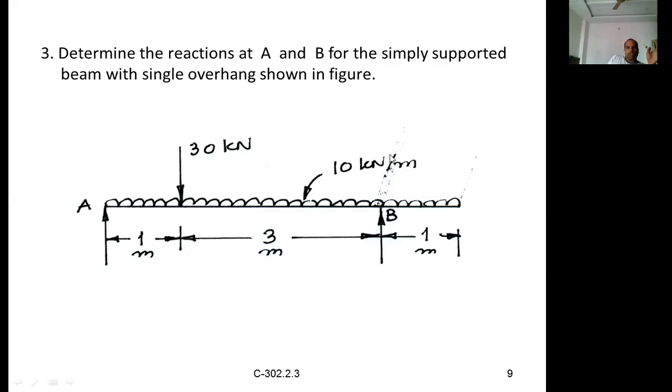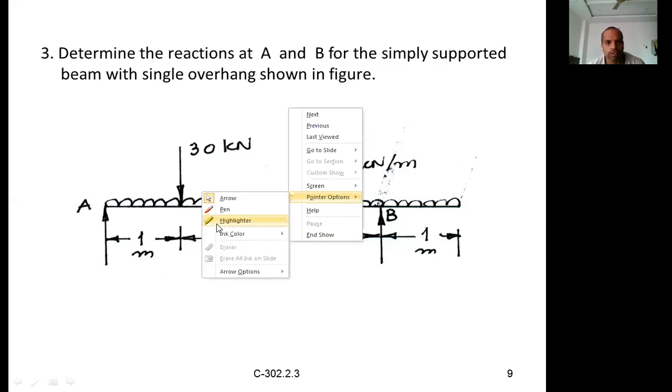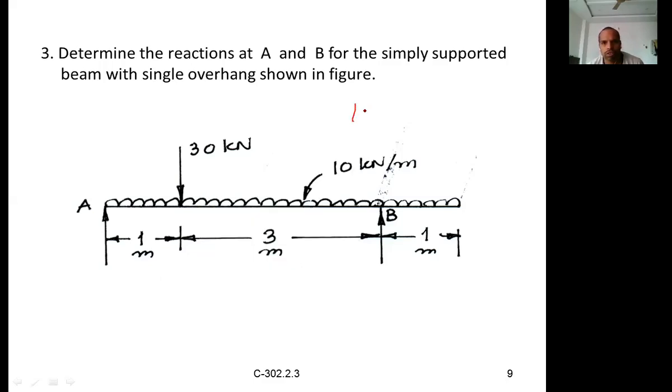When you multiply kilonewton per meter with meter, the meter gets cancelled and what remains is kilonewton. Another way to remember this: the intensity of load is 10 kilonewton per meter. To get the total equivalent point load, we multiply the intensity of load with the span for which it is acting, meaning the length over which it is acting, which is 5 meters.